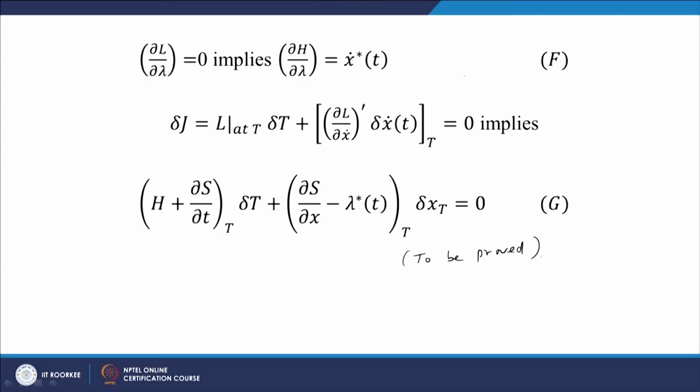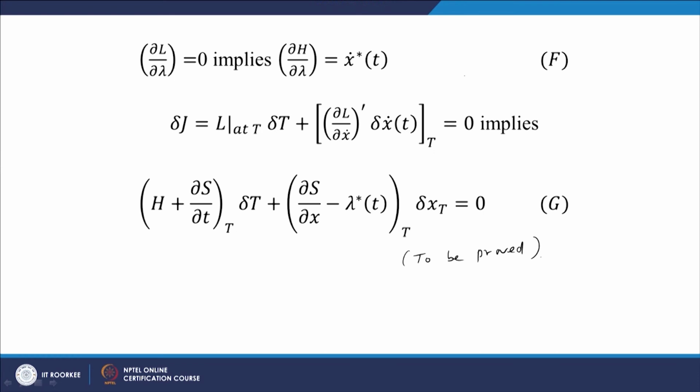After proving this result, we can see that if capital T is fixed, then del t is 0, and similarly if the final position is also fixed, then del x t is 0. But if one of them has a variation, we will get a suitable boundary condition for solving the system of equations.